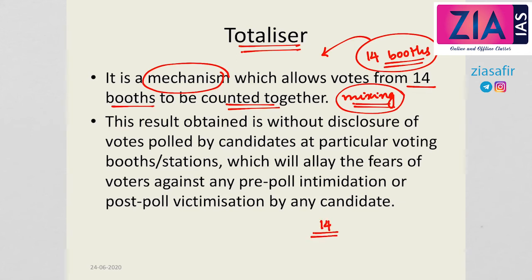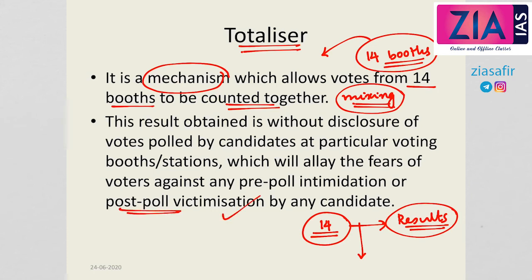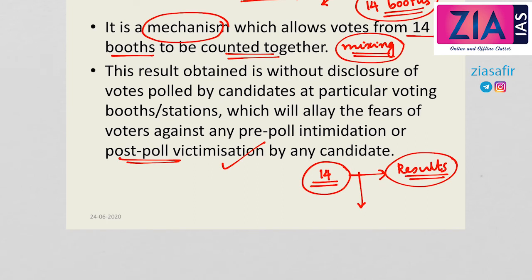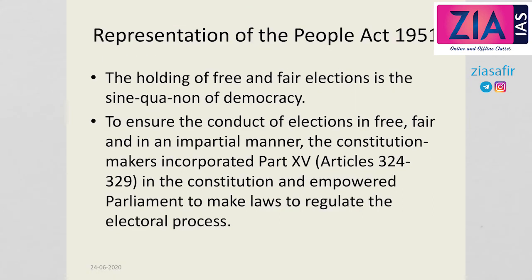Therefore, this will eliminate post-poll victimization by any candidate, and also will not provide an unfair advantage to any political party by disclosing the voting patterns.